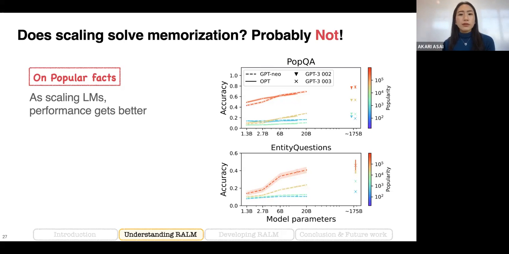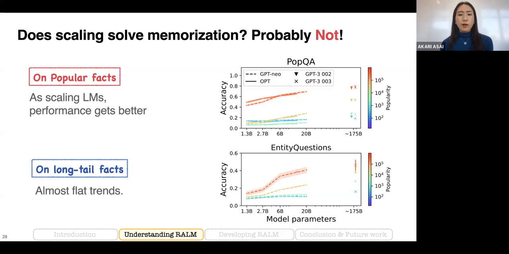So here I plot model performance across different popularity ranges, and the red line shows the model performance on more popular facts, or questions about more popular entities. And as you can see, for this red line, as we scale up the model size, we can clearly see the upward trajectory of the question answering performance.